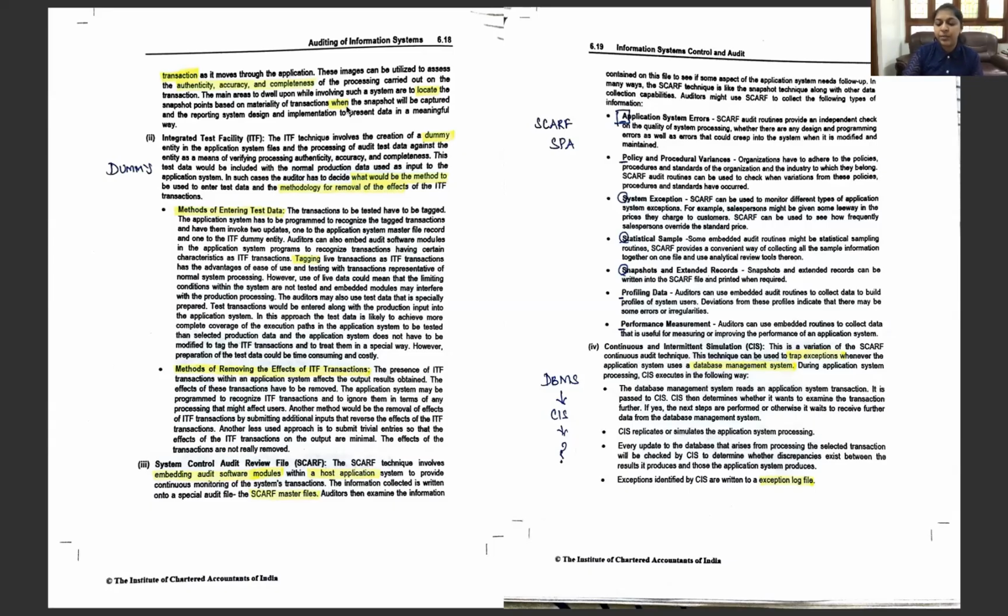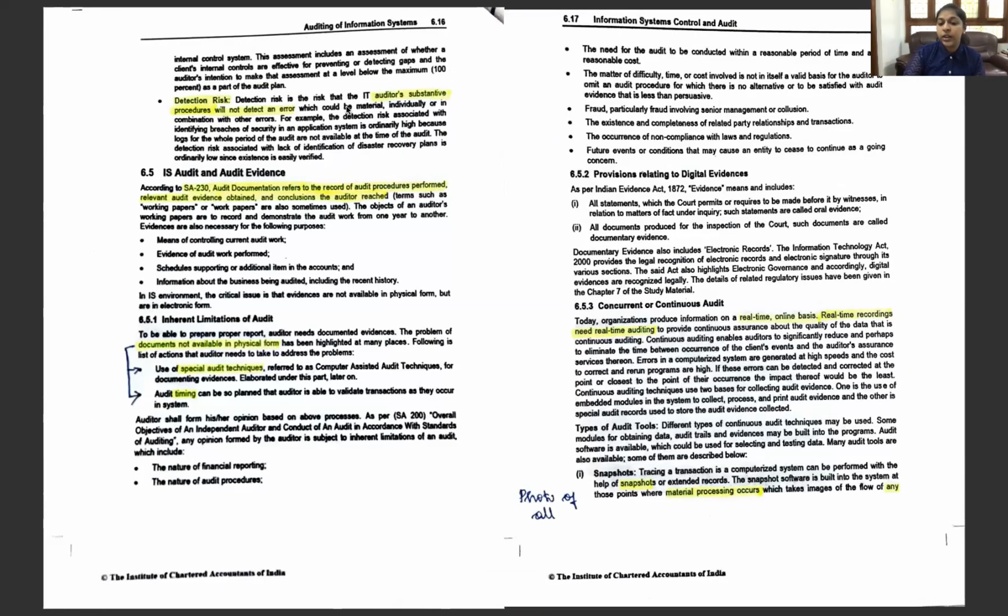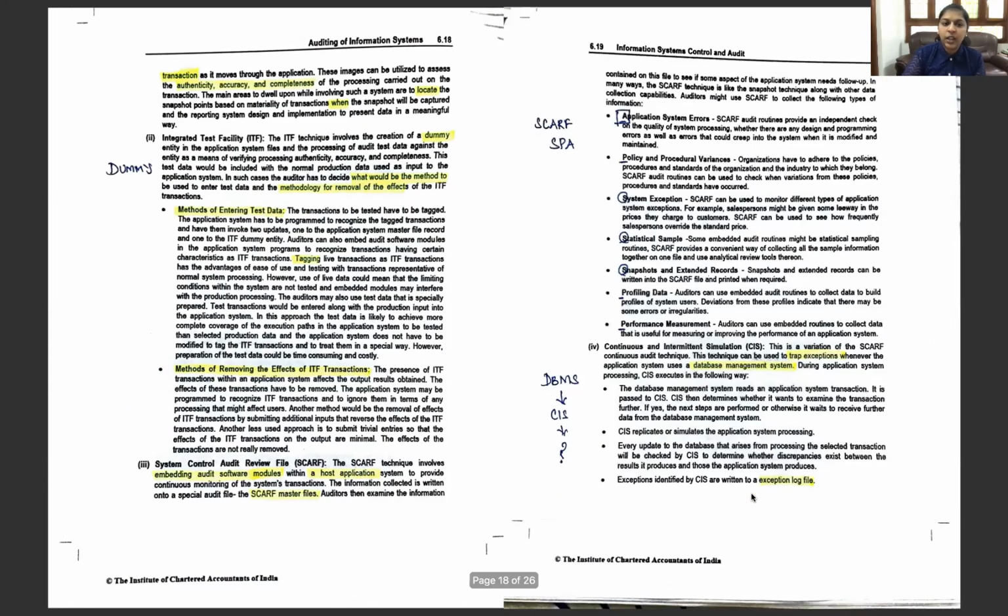So what is a snapshot technique? It takes snapshots with the help of extended records, of any transaction where the material processing occurs. And here the question is where and when the snapshot will be captured, and why it is useful for the authenticity, accuracy, and completeness evaluation.